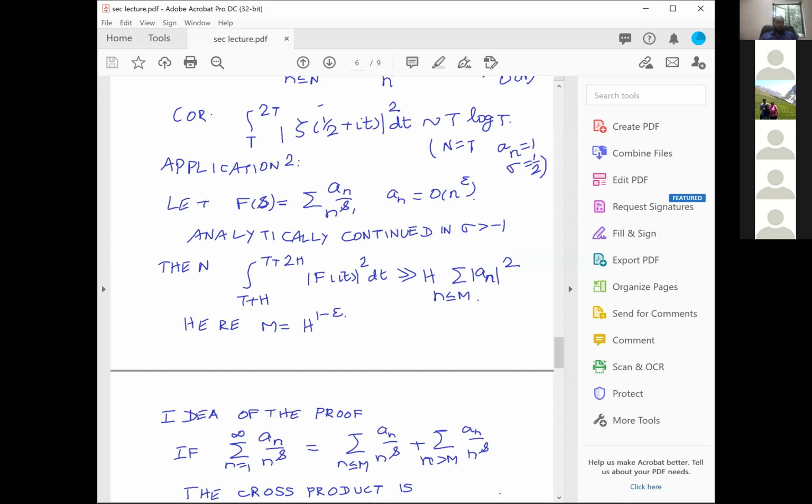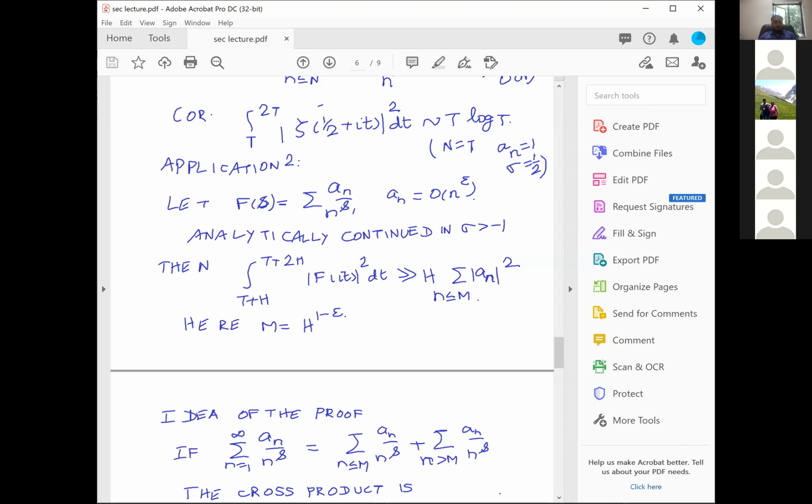I don't even know how I am going to continue it. What is the analytic continuation? The a_n may not play any role at all in the analytic continuation. Therefore, when you are looking at the value at 0, f(it), the a_n play no role at all. And in spite of that, the fact that the a_n are the coefficients to the right of 1 already seems to play some role in taking the L2 norm on the 0 line. Okay, and Ramachandra made very heavy use of that.